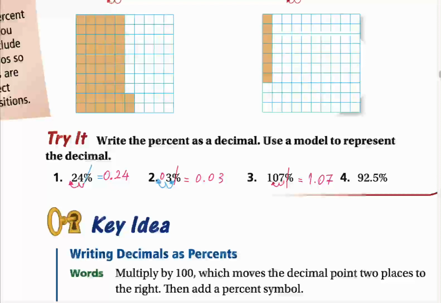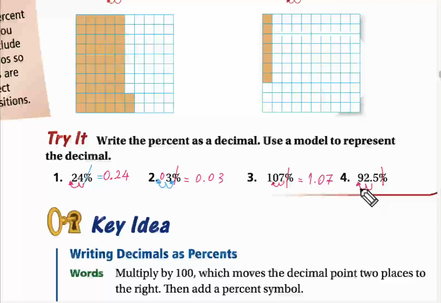92.5. We will cancel the percent sign. Then move the point to the right. No, to the left. Left. How many digits? 1. No, 2.